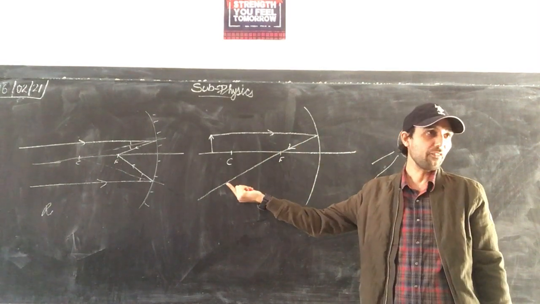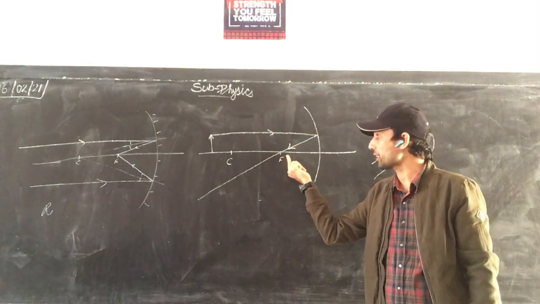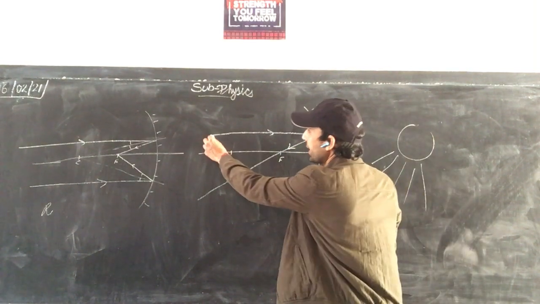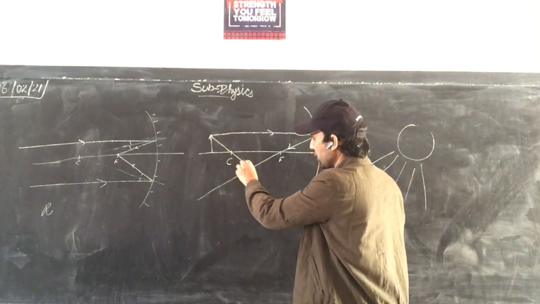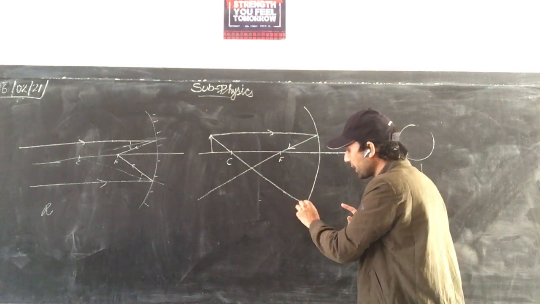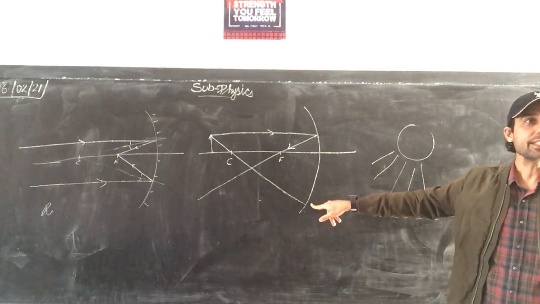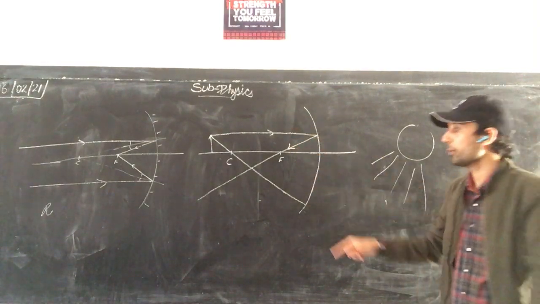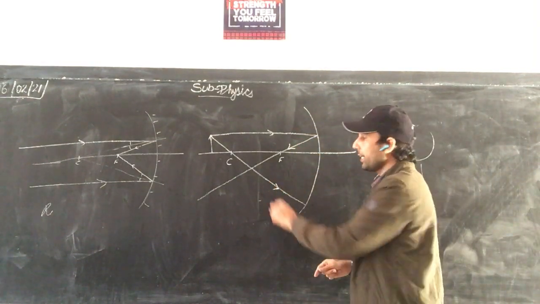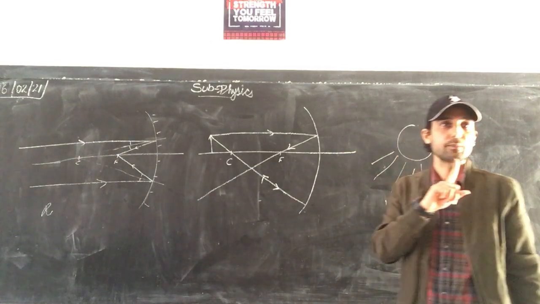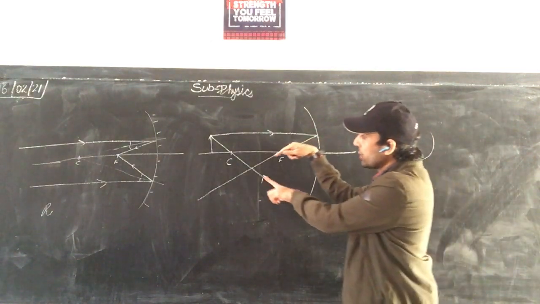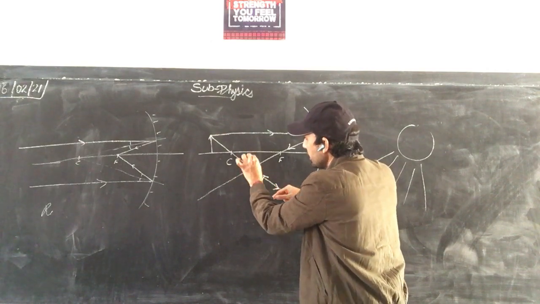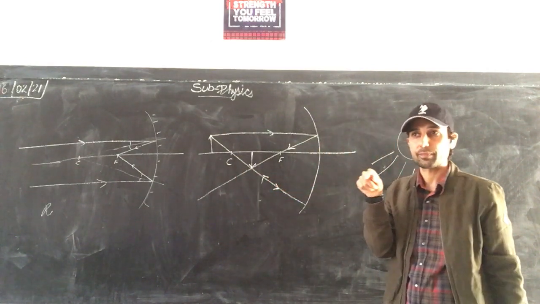So after reflection one ray passes through the focus. The second ray we can take passing through the center of curvature. Passing through the center of curvature, it meets the mirror at 90 degrees, that is, the angle of incidence is 0 degrees. So it will trace its path backwards. This is the incident ray. This will be the reflected ray. Now wherever these two rays meet, this will be the head of the image. This will be the image.